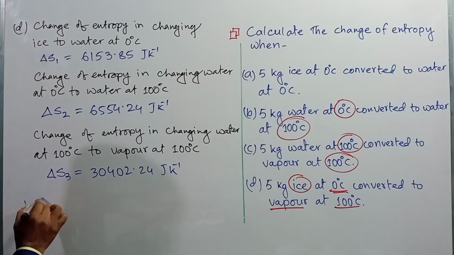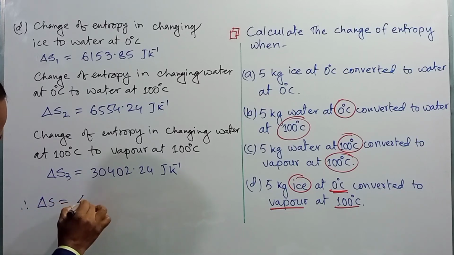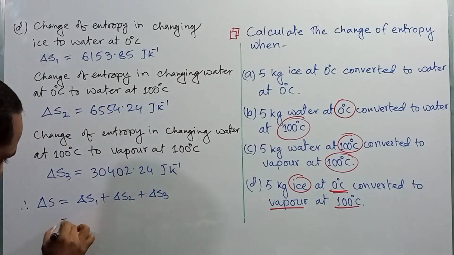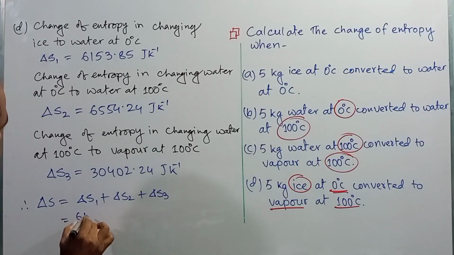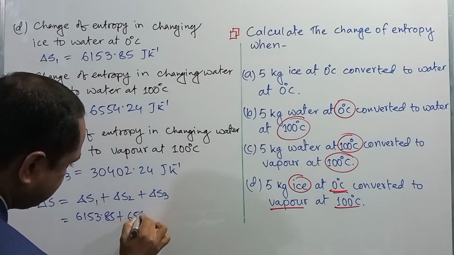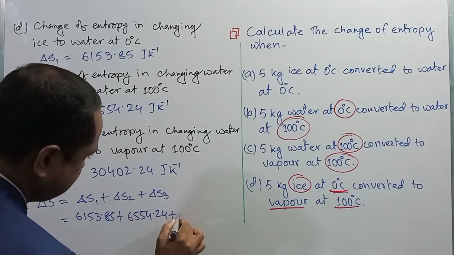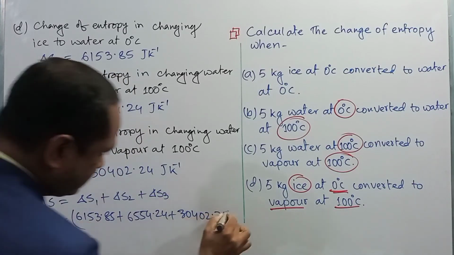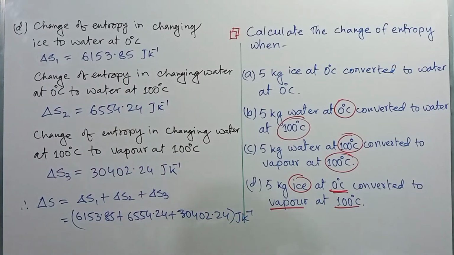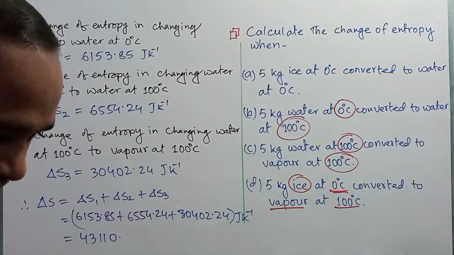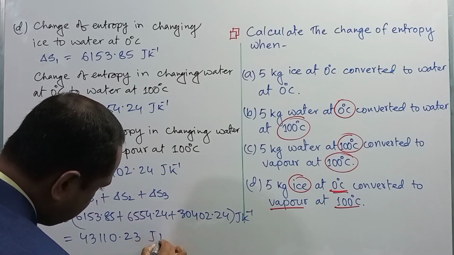That is, therefore del S is equal to del S1 plus del S2 plus del S3, that is 6153.85 plus 6554.24 plus 30402.24 joule per Kelvin, and after the calculation you will get 43110.23 joule per Kelvin.